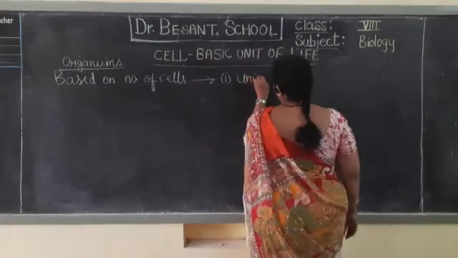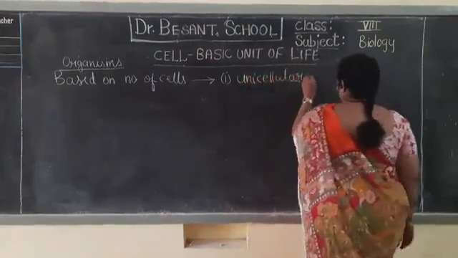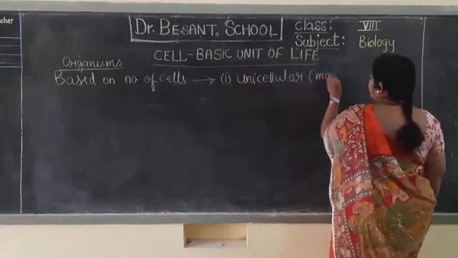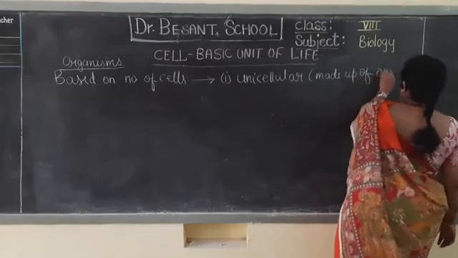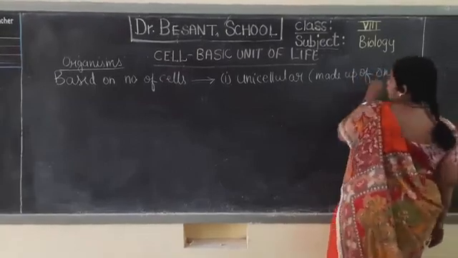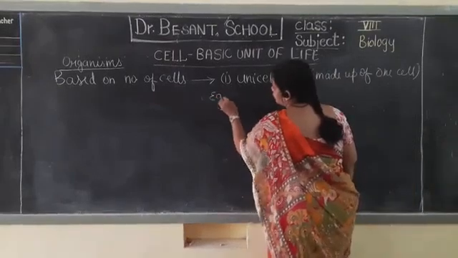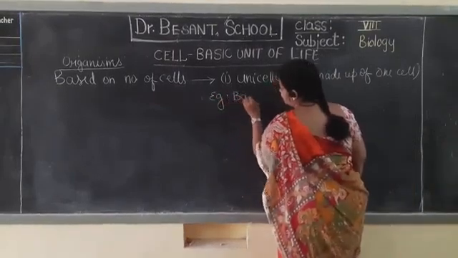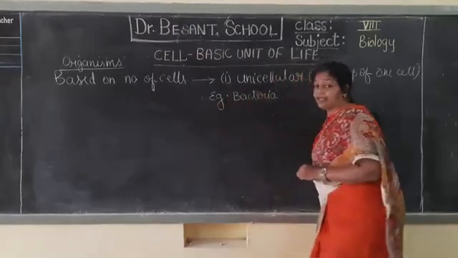Uni means anything made up of a single. So unicellular, they are made up of only one cell. Examples for these one-celled organisms are bacteria. That is the best example. The smallest cells are also bacteria.